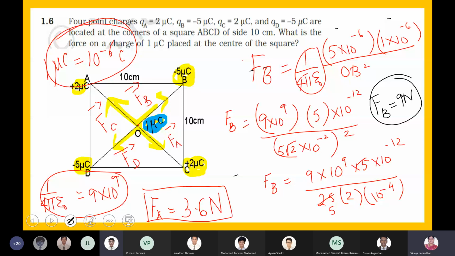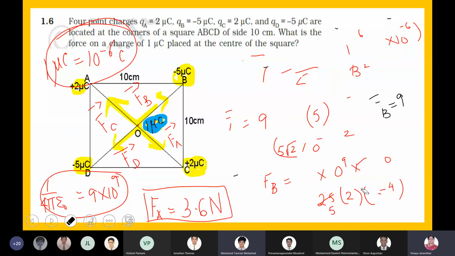Ma'am, over there the charge is -5, right? But you need not take it as negative. I'm just taking it as the magnitude. Later on, we'll put the directions separately. So FC also happens to be the same, boys.